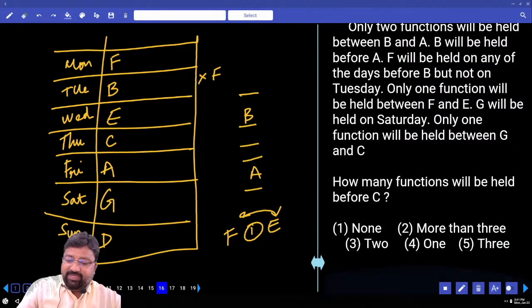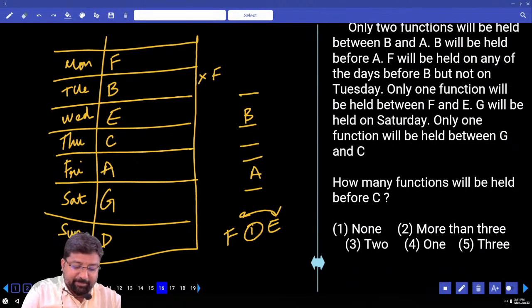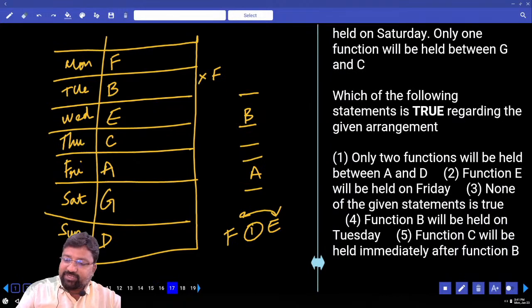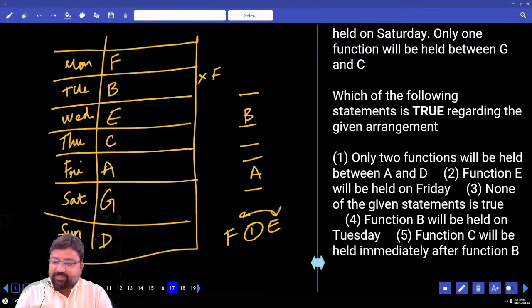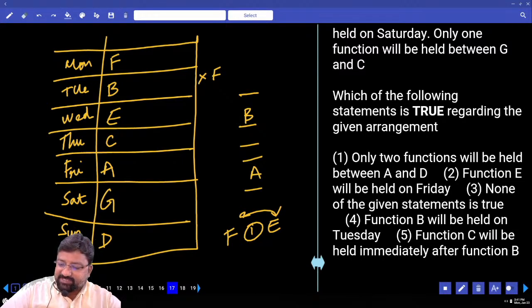How many functions will be held before C? How many before C? 3. Which of the following statements is true regarding the given arrangement? Only 2 functions will be held between A and D. No. Function E will be held on Friday. E is held on Friday, no? None of the given statements is true. That we'll decide after seeing the next 2. Function B will be held on Tuesday.